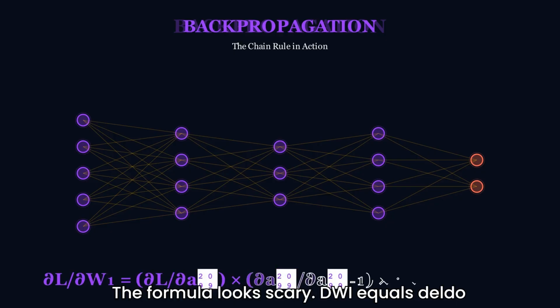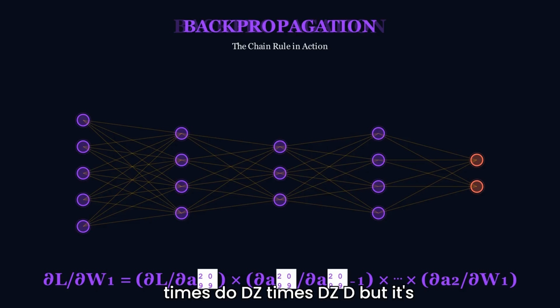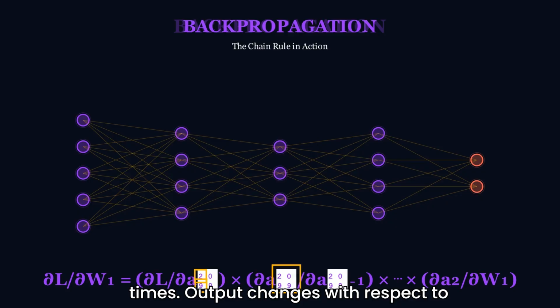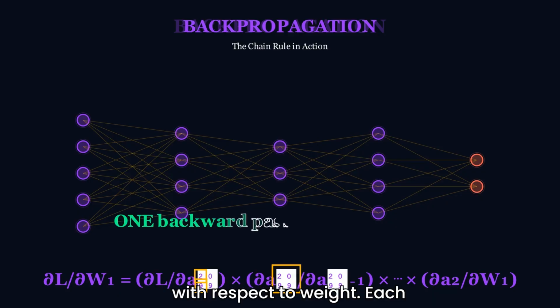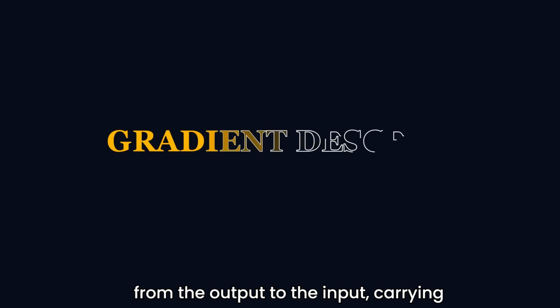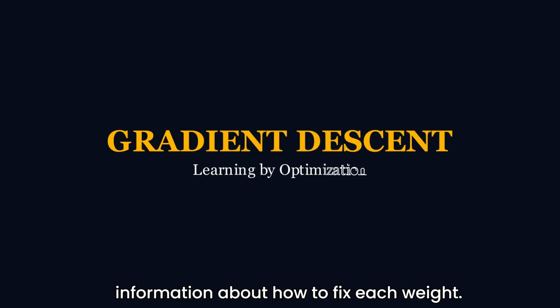The formula looks scary. dL/dW equals dL/dO times dO/dZ times dZ/dW. But it's just the chain rule applied over and over. Loss changes with respect to output, times output changes with respect to preactivation, times preactivation changes with respect to weight. Each times is another link in the chain, flowing backwards through the network. This is why it's called backpropagation. The gradient signal propagates backwards from the output to the input, carrying information about how to fix each weight.